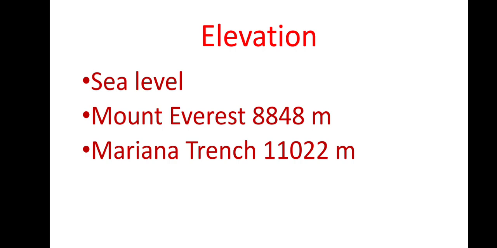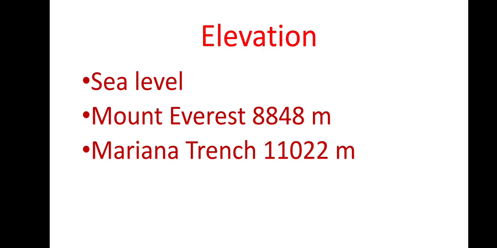For example, if you go to North India, an area like Kashmir, you will find the height of the places is very high. And in southern India, you will find the places are not at much height. So there is a great variety in the height of places.